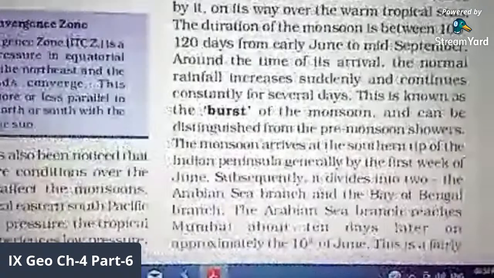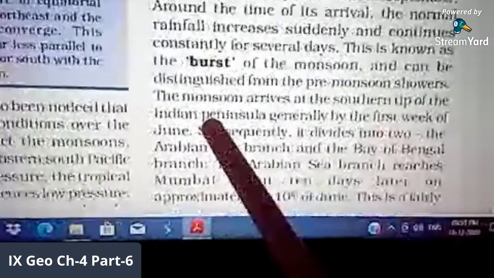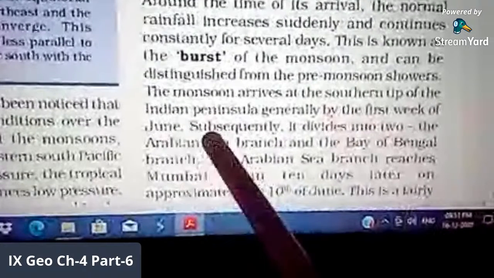The burst of monsoon we experience in different parts of our country. The monsoon arrives first at the southern tip of the Indian peninsula, generally by the first week of June. When it enters the southern tip of India within the month of June, it divides into two parts, the Arabian Sea branch and the Bay of Bengal branch.